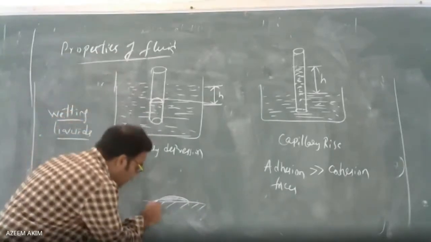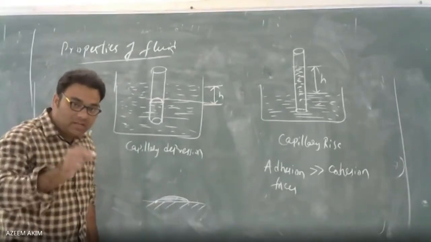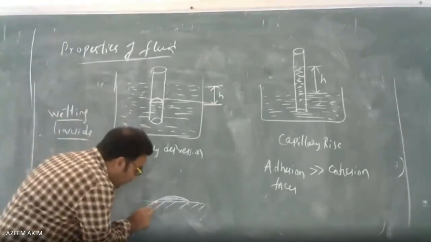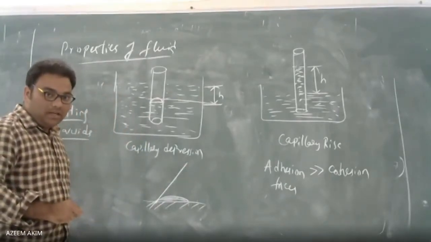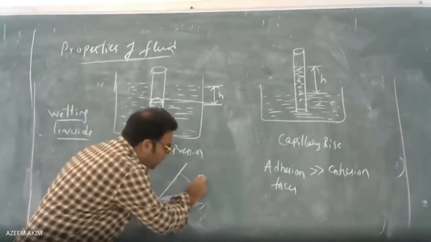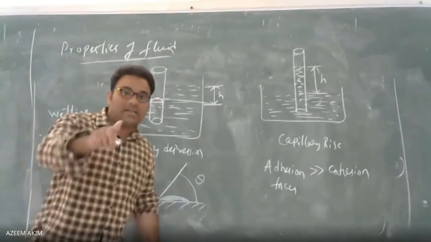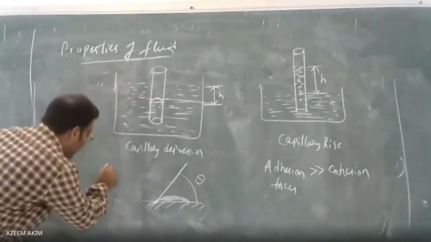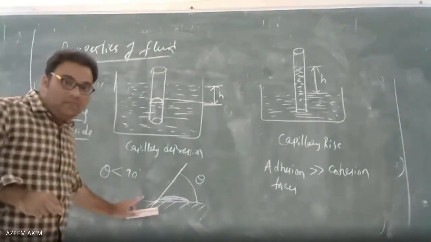Here, let us take the peak point of the surface in contact with the liquid, and at this point I draw a tangent line. Now some angle is formed. Let us say this angle is theta, the angle of contact. The angle of contact is less than 90 degrees, so it may be stated as a wetting liquid.